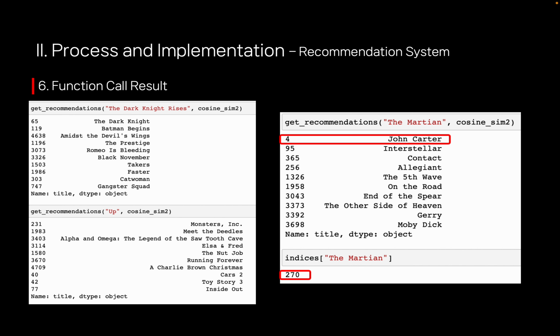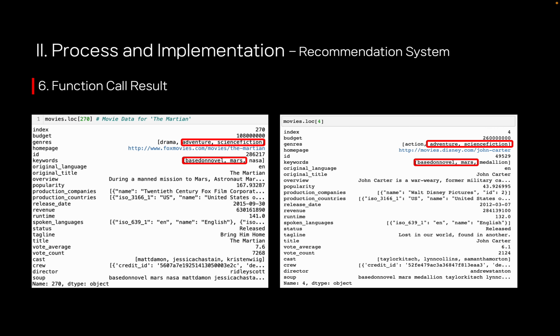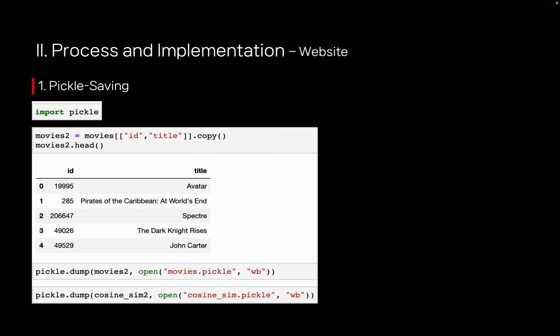When I tested with The Martian, the closest movie was John Carter, and let's compare their details. On the left is The Martian, and on the right is John Carter. Both movies are adventure and science fiction. They also share keywords like based on novel and Mars. And I saved the processed data using Pickle.